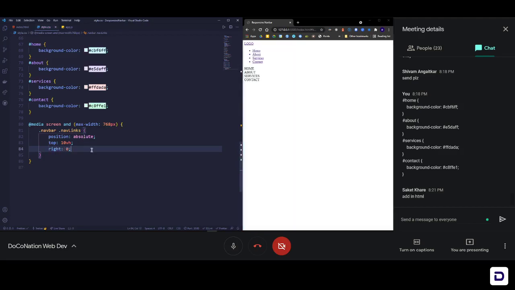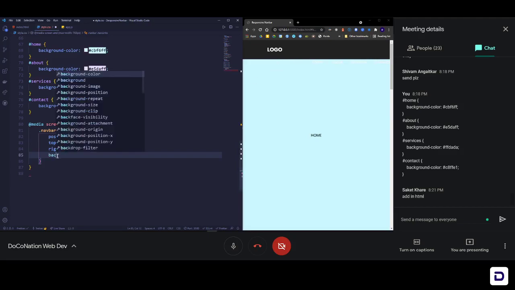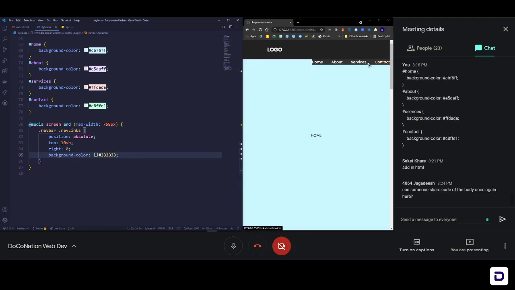So if I save it, you can see that now my links are here, right below the nav bar, and it is now sticking to the right side. Next thing that I want to do is add a background color to it. Not the same background color as the nav bar, but a little bit lighter. So here, background color hash, instead of 2 2 2 six times, I'm going to use 3. This is going to be a lighter shade of gray. If I save it, you can see that now this has a background color of that particular gray.